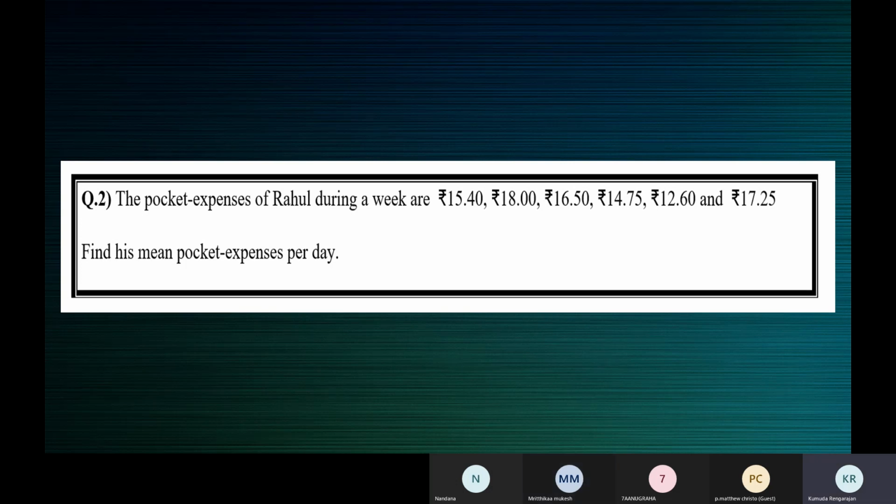To find the mean pocket expenses per day, it's nothing but to find the mean of the data. See here, the word mean. To find the mean of the data, you need to add all these observations. Add all these numbers and divide by 6. Why by 6? Because there are 6 observations. 1, 2, 3, 4, 5, 6.